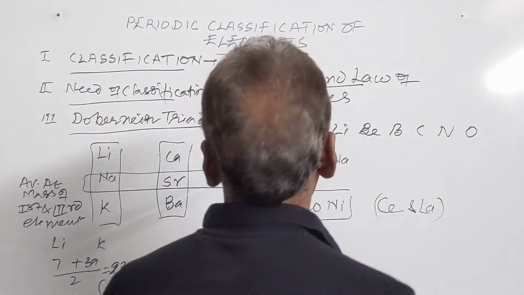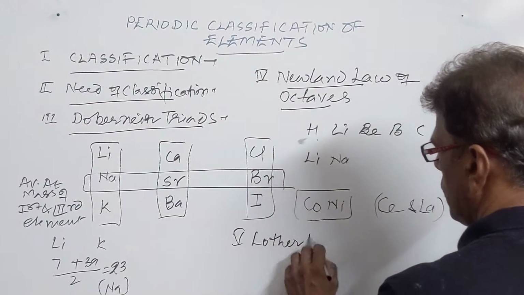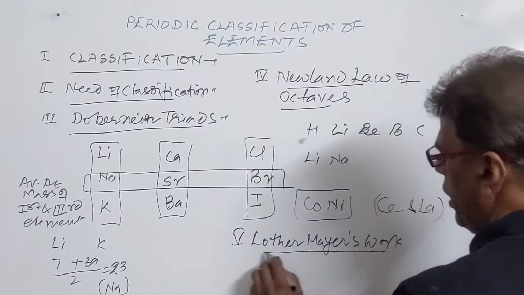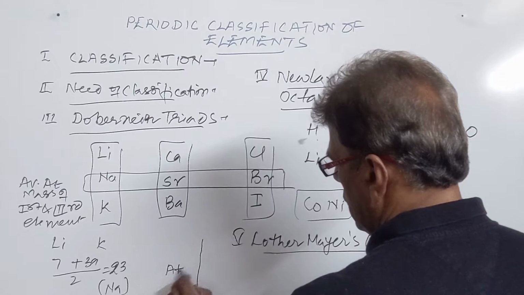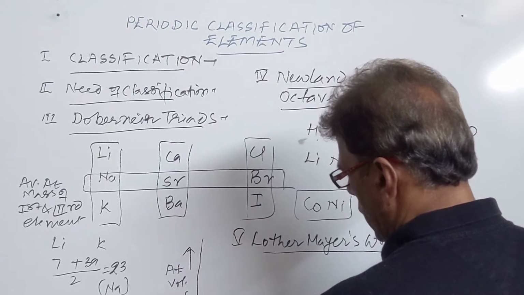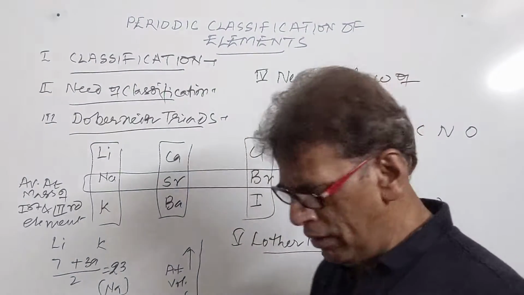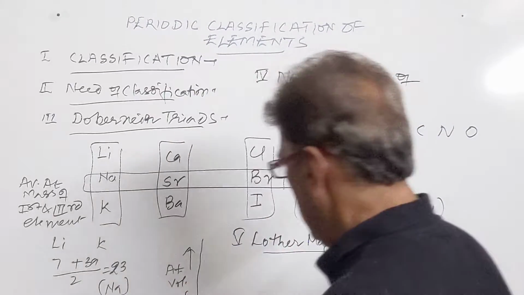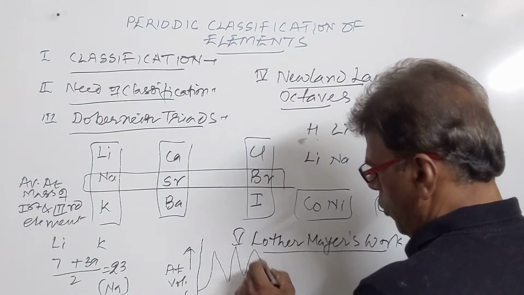Then came the Lothar Meyer attempt. What Lothar Meyer did was plot a graph between atomic volume and atomic masses. They took one gram mole of every element, then calculated its volume at NTP and plotted a graph between atomic mass and atomic volume.